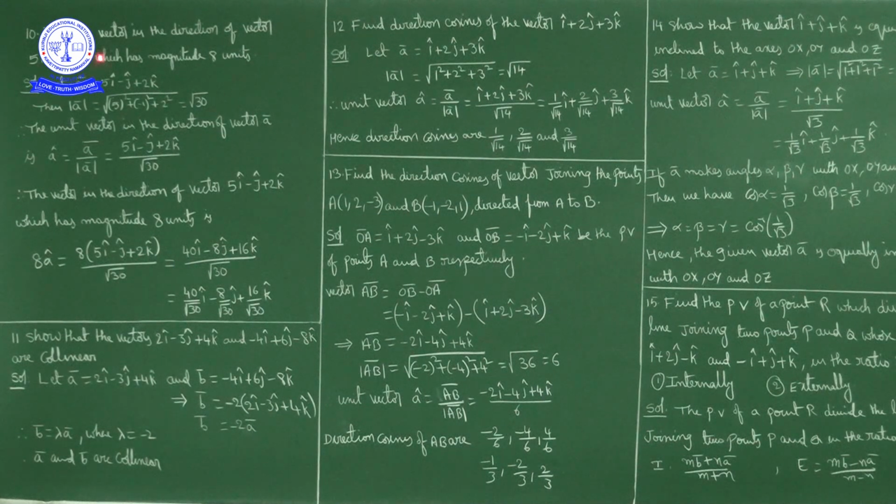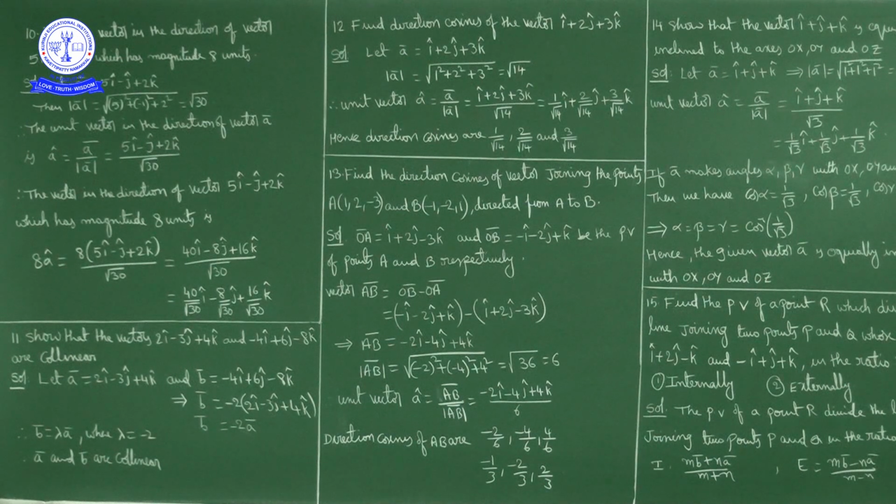But what we need is a vector in the direction of this vector which has a magnitude 8 units. Unit vector means it is a vector of magnitude 1 unit. So multiply this unit vector by 8, we will get a vector of magnitude 8 units. Already the unit vector is in the direction of this vector. So we will find the unit vector, and after that we will multiply that unit vector by 8.